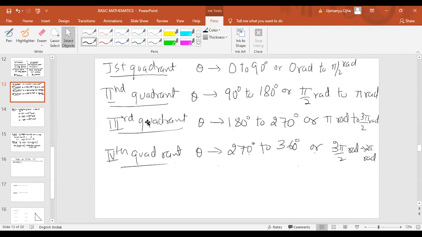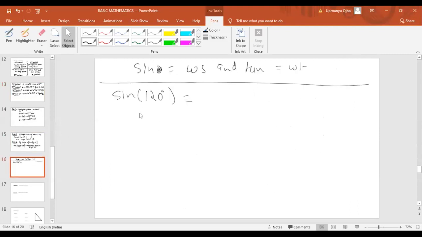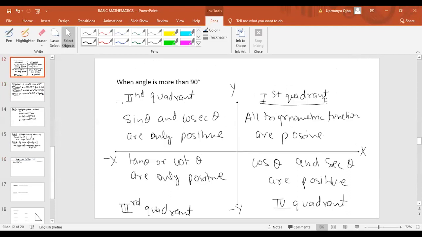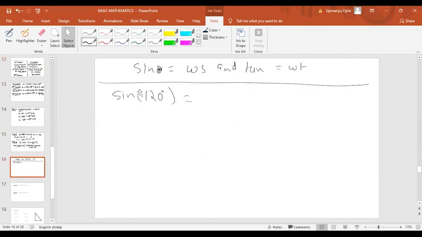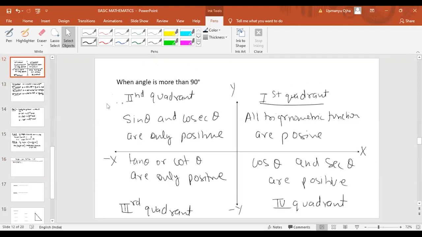Very good. 120 degree is lying in the second quadrant. Now come back to this graph here. In the first quadrant, all trigonometric functions are positive. In the second quadrant, only sine and cosecant functions are positive, which means if I locate this angle here, it is in the second quadrant, and in the second quadrant sine is positive.